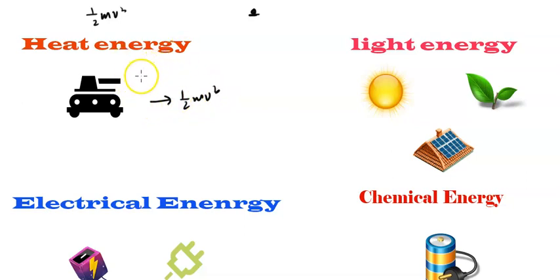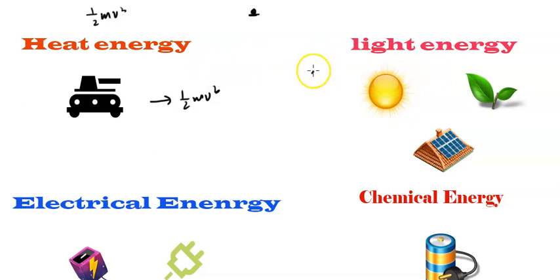Like heat energy converts into light energy as well. When we burn something, it produces heat as well as light. So this kind of heat energy comes whenever we heat something, or we can say we burn something.